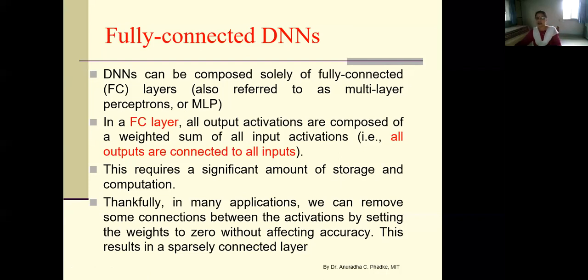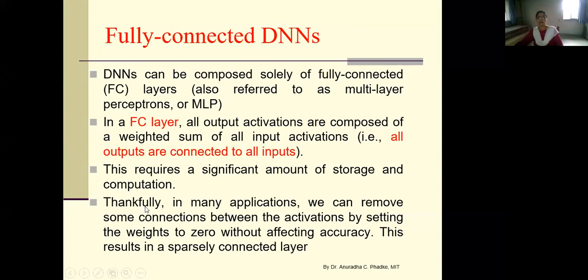Once the network is trained, you need to store the weight values, and during training phase you need to store weight values temporarily, and you need large amount of computations because there are more number of connections. More number of connections means more number of weight values. More number of weight values means there are more number of product terms, more number of additions. Okay, and hence large amount of computation is needed when we are using fully connected feed forward neural networks.